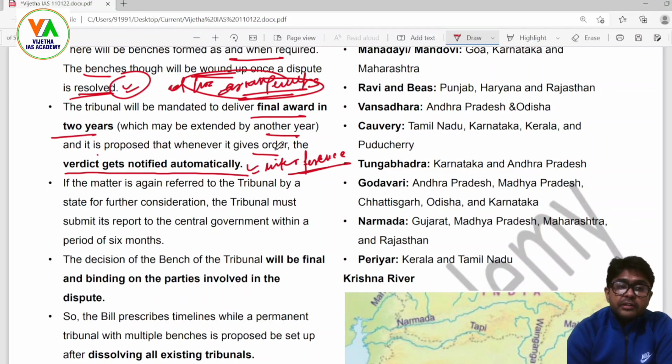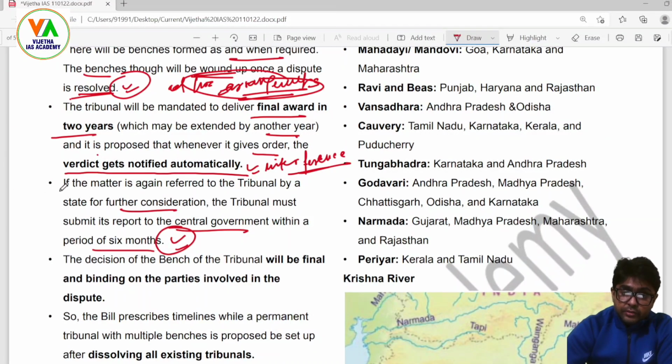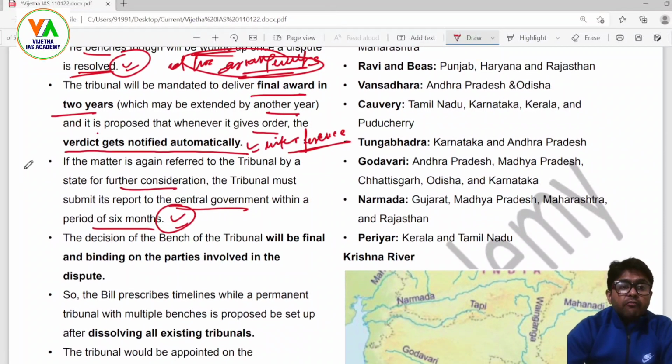So it further delays the process, and that weakens the federal structure of the country. If the matter is again referred to the tribunal by a state for further consideration, the tribunal must submit its report to the central government within a period of 6 months. Because it is also required, the voice of states is important.